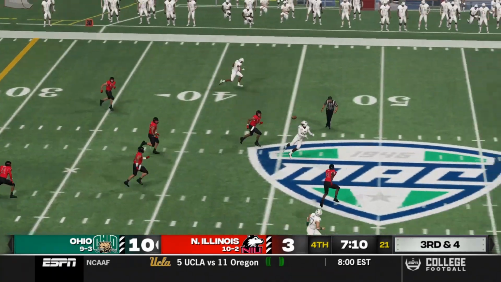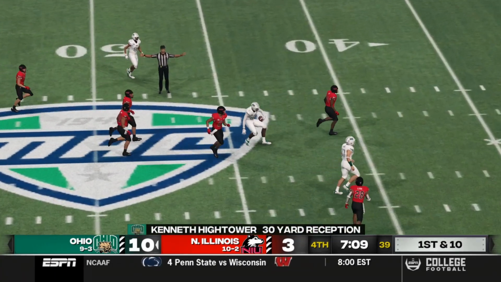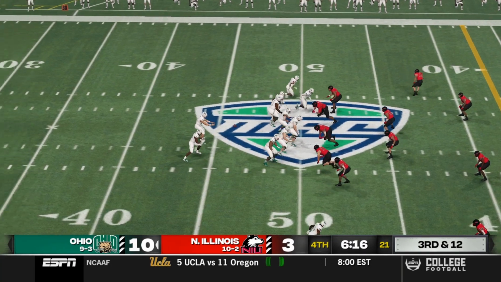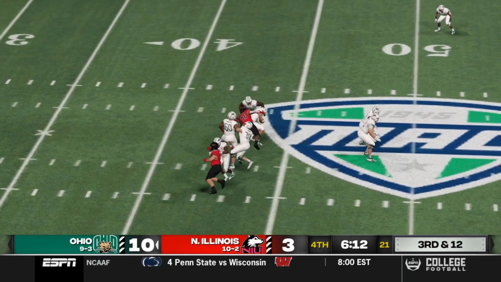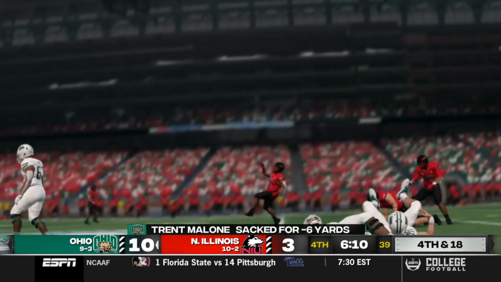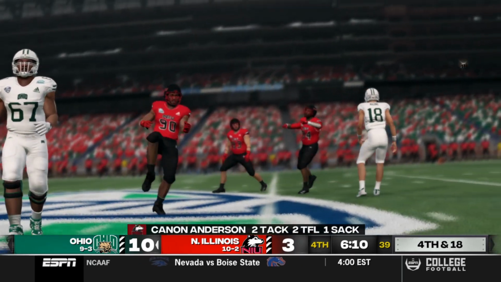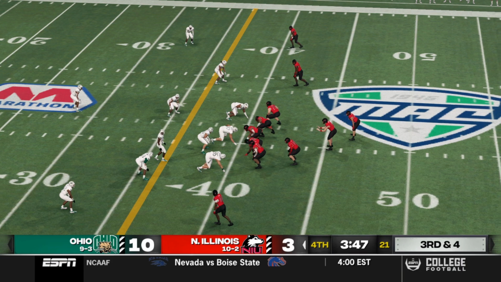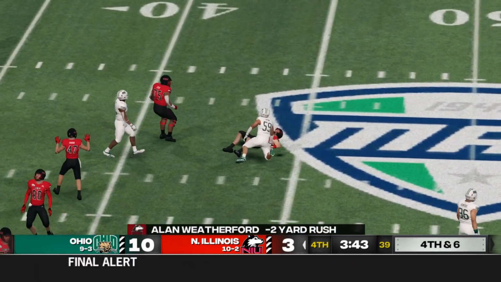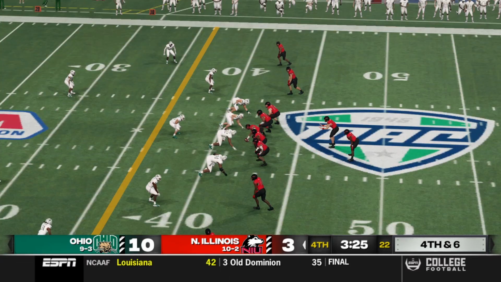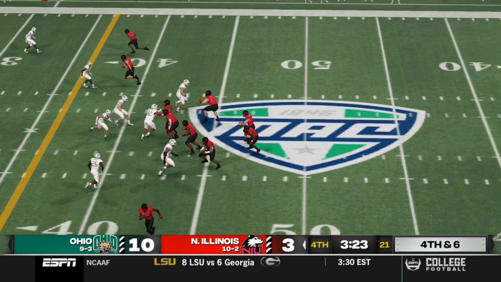3rd and 4. Malone finding Hightower for 30. That is a huge play. Now Malone looking, and he is brought down. He saw nothing he liked. And that is a big sack for Cannon Anderson. That gets NIU another chance here, and look at this. The defense on Allen Weatherford has been good all night. And that'll force a 4th and 6.